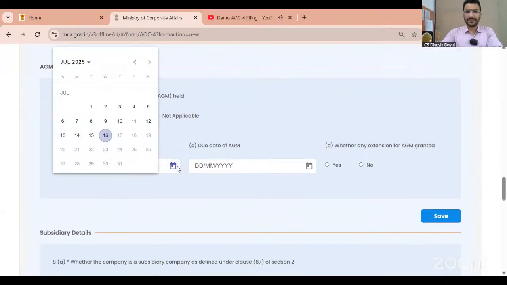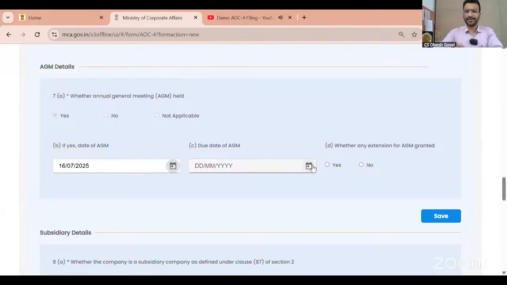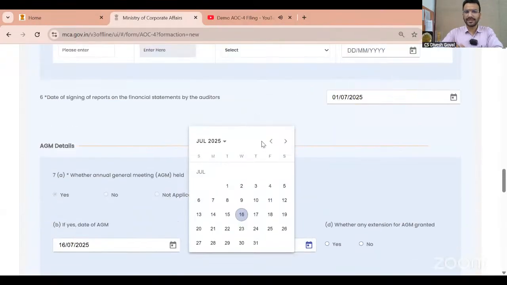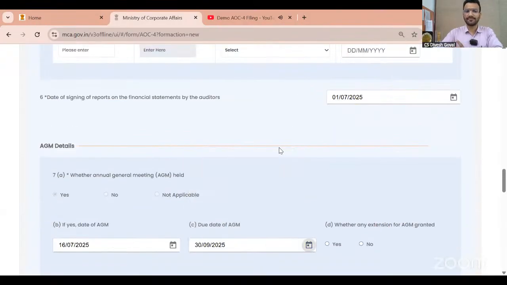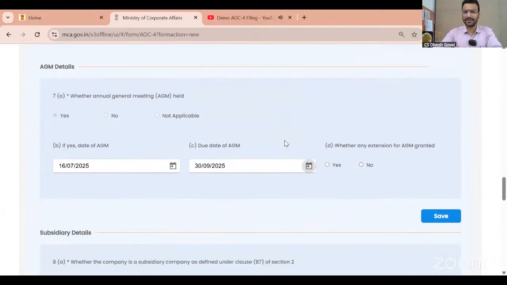If yes, date of AGM, I said that my AGM is today only. And due date of AGM, generally for everyone, it is September as per the 6-month or 18-month provision. Whether an extension is granted, no.